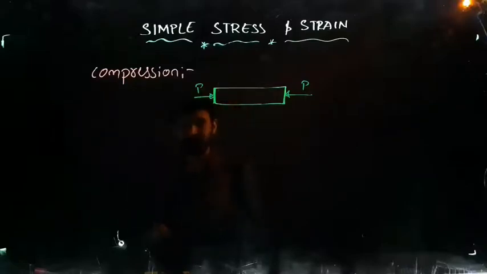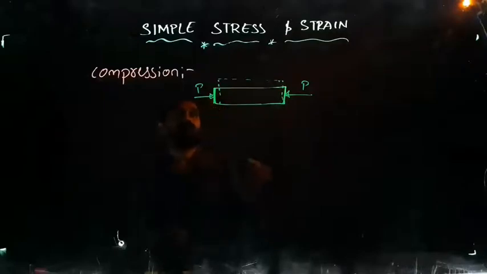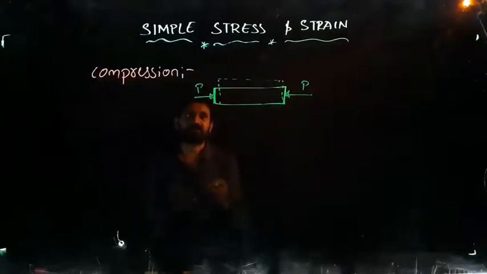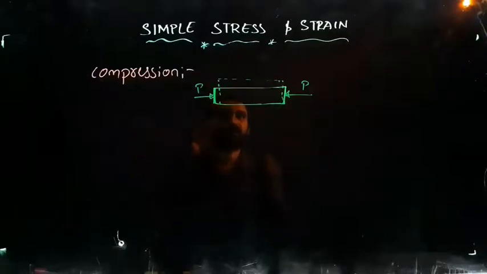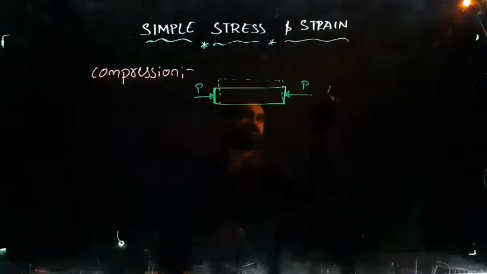So here two loads are acting and they are trying to make the body compress. So what happens due to these loads? This structure is going to be compressed like this. When you are compressing, the length is going to be reduced but the width is going to be increased. So this is called compressive forces, and obviously the units will always be Newton per mm square.